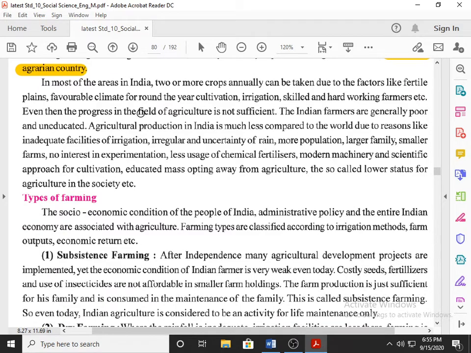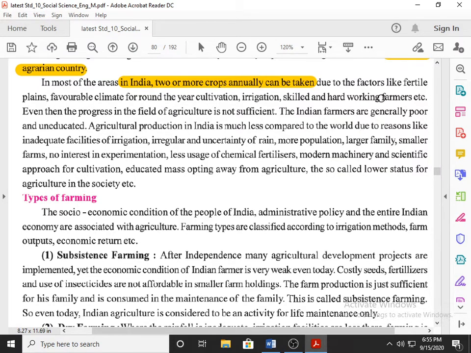Now in most areas of India, 2 or more crops annually can be taken due to factors like fertile plains, favorable climate for round the year cultivation, irrigation, skilled and hardworking farmers, etc. Here also a question can come: in India, 2 or more crops annually can be taken, give reason why.